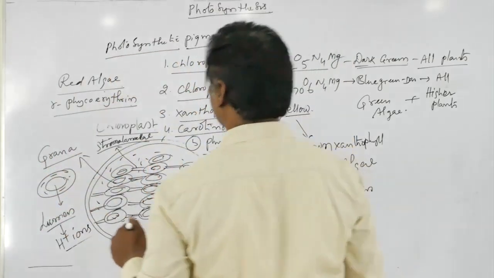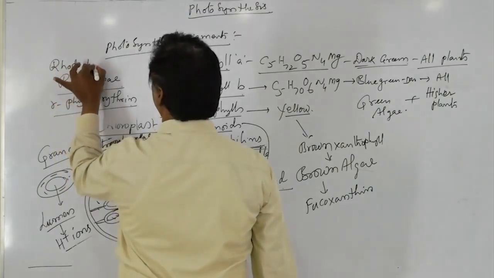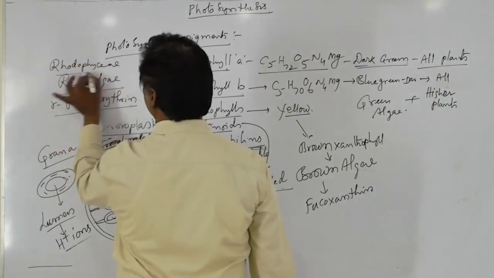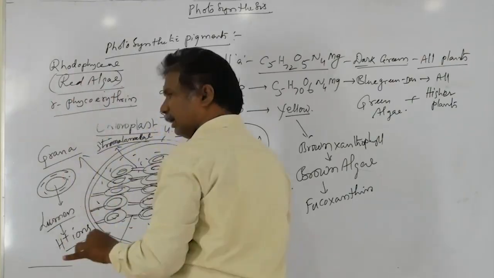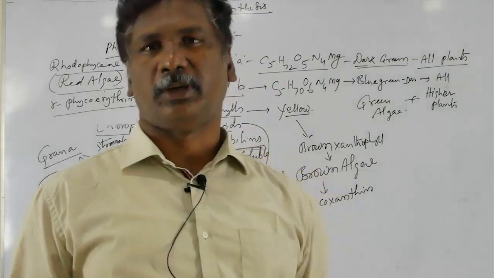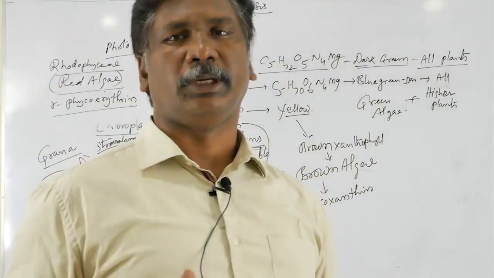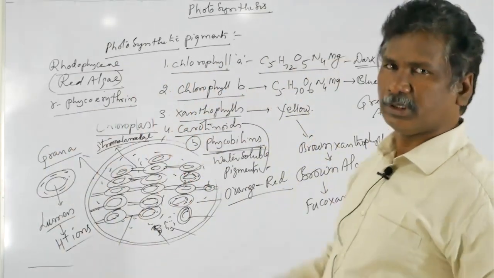Red algae members are also called Rhodophyceae, belonging to the class Rhodophyceae. The red algae contain the red colored pigment called R-phycoerythrin. So all of these are the photosynthetic pigments.